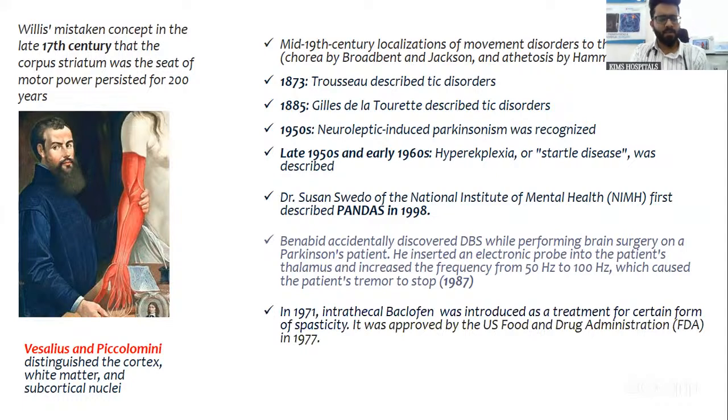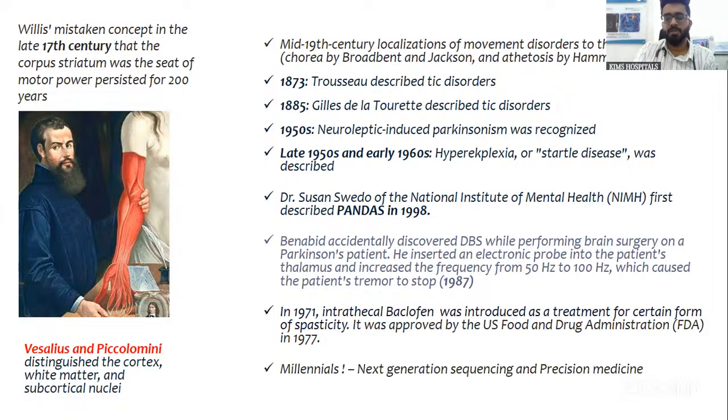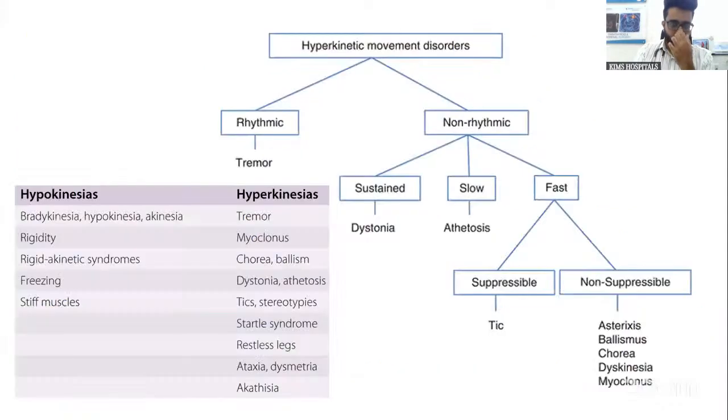In 1971, there came the concept of intrathecal baclofen injection for severe movement disorders. And after the millennium, after 2000, we are all well aware that genetics came into power, and next generation sequencing and precision medicine became very advanced in the late 2010s. We have a lot of genetic dystonias and specific medicines being used now. So that is a quick history.